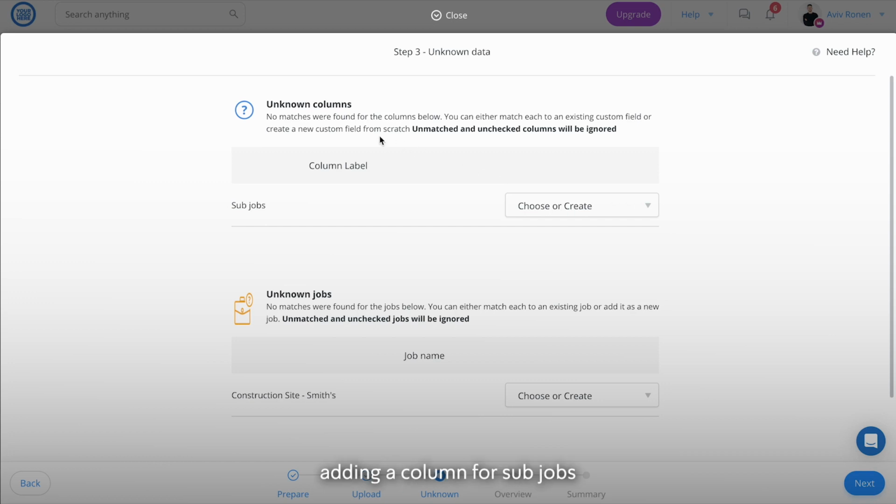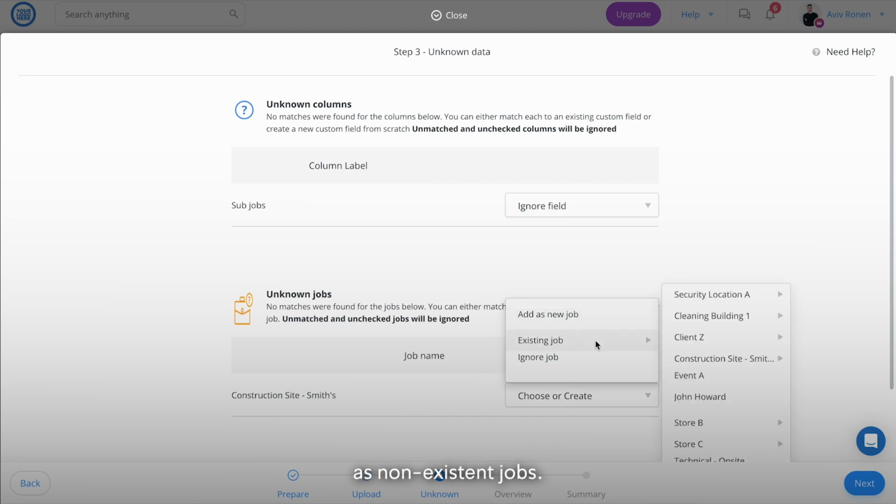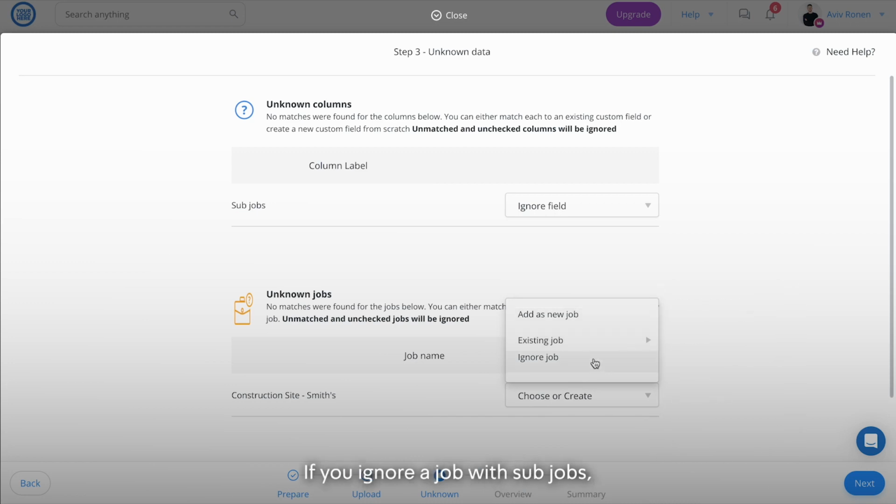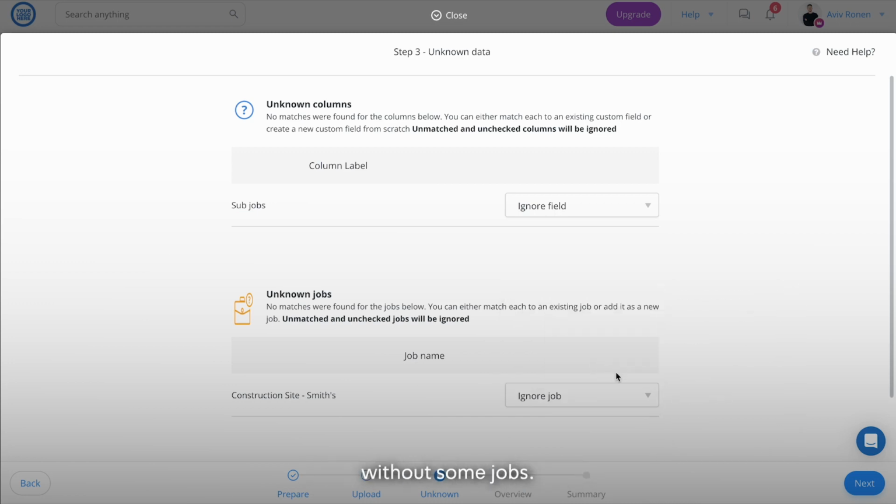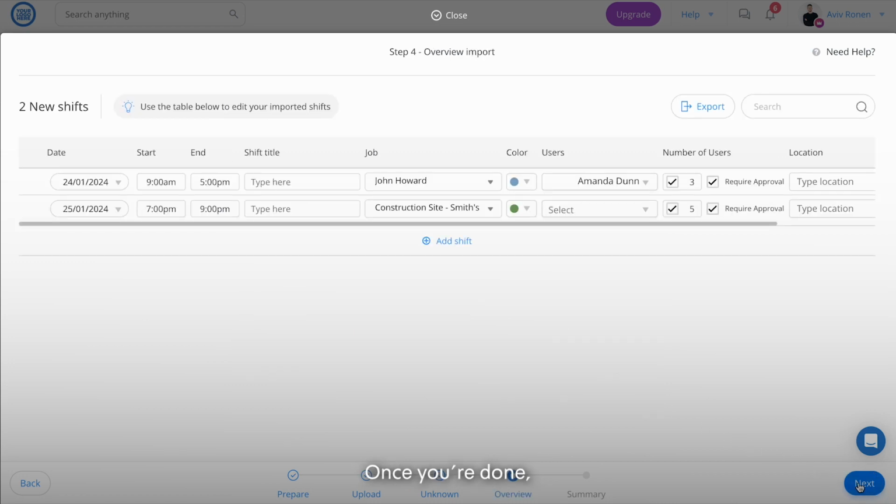For example, adding a column for subjobs. As you cannot import subjobs, you'll need to choose whether to add the subjob as a note, add it to an existing field, or ignore it. Note that it's also relevant when trying to import jobs that have subjobs. The platform will identify them as non-existent jobs. If you ignore a job with subjobs, the shift will be populated without subjobs. Once you're done, continue with the import flow as mentioned before.